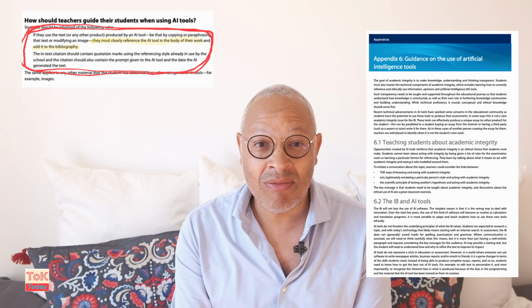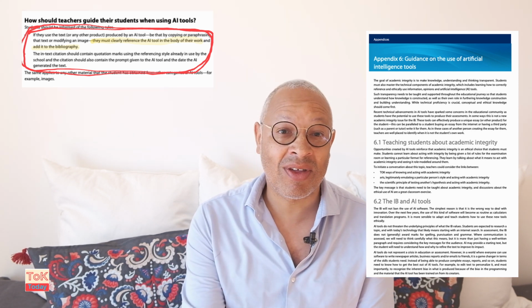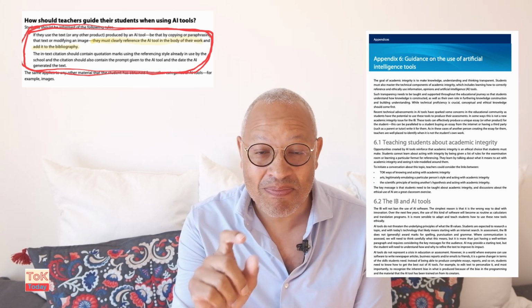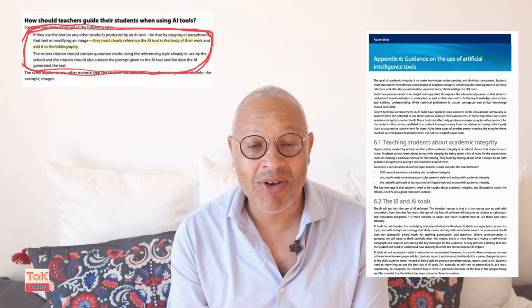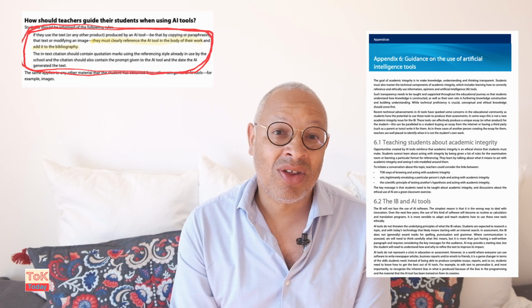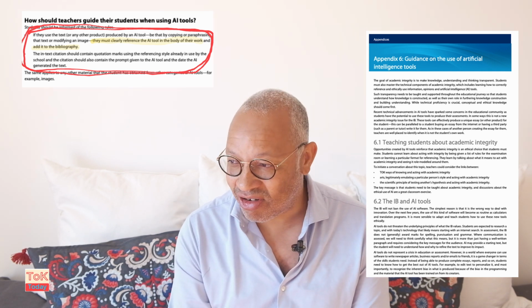So, if you use Wikipedia and you quote it, you have to put in-text citations, and you have to put it in the bibliography or the content used section. If you use AI, it's not your own work. You just have to cite it like any other secondary source that you would use.